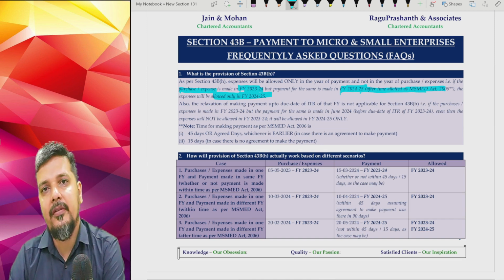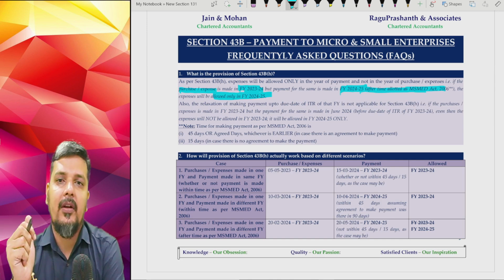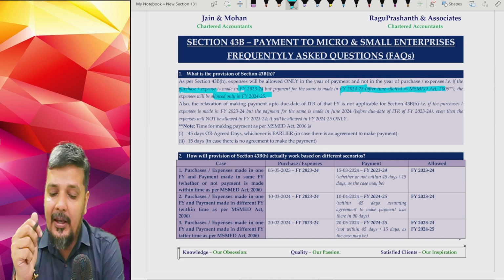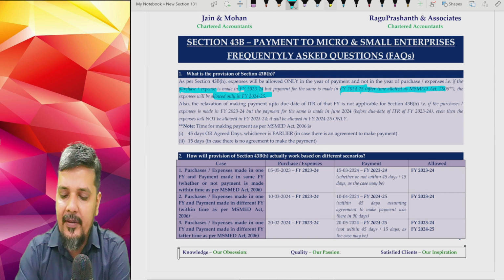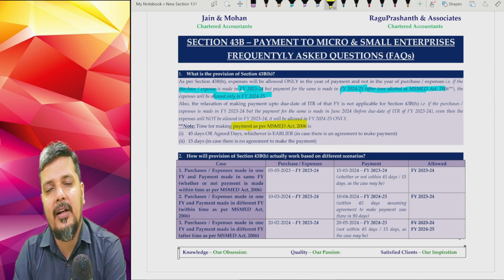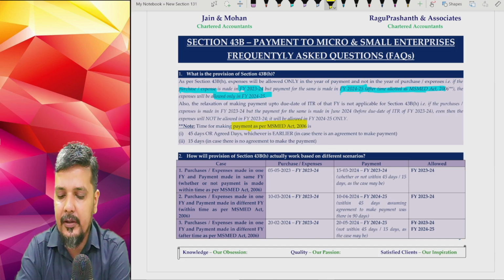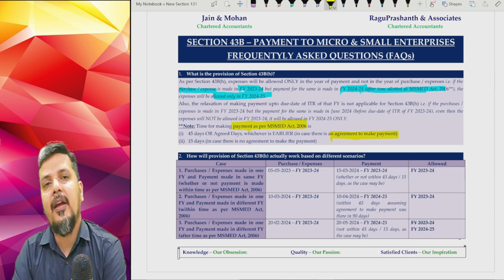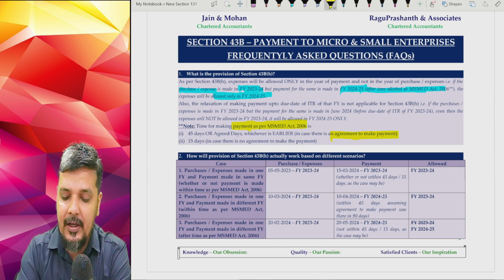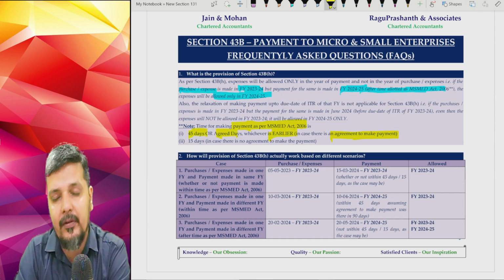Now, this is linked to your MSME Act 2006. For that, you need to understand what is the time allowed under MSME Act for making the payment. Your MSME Act basically allows you a time limit to make the payment. If there is an agreement to make the payment, then you have to make the payment to your vendor or supplier who's under MSME Act within 45 days or the agreed days, whichever is earlier or whichever is lesser.